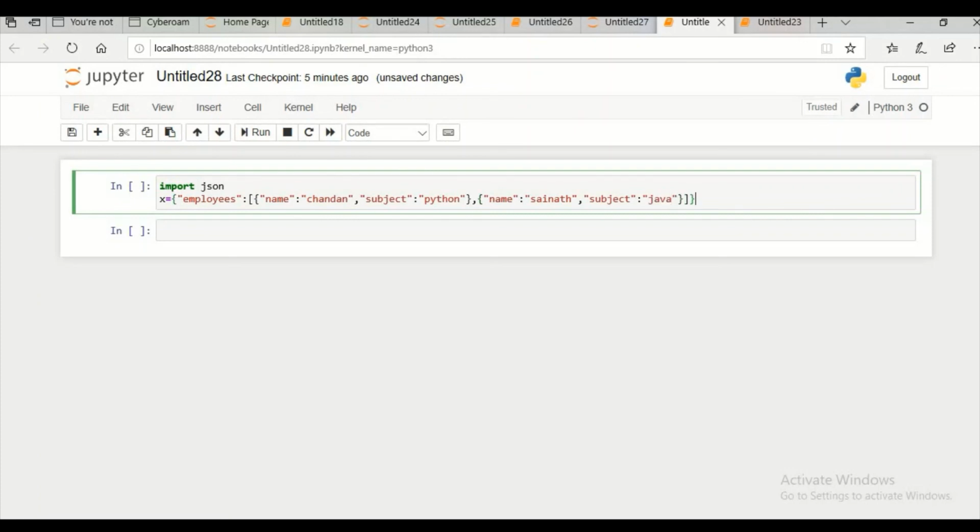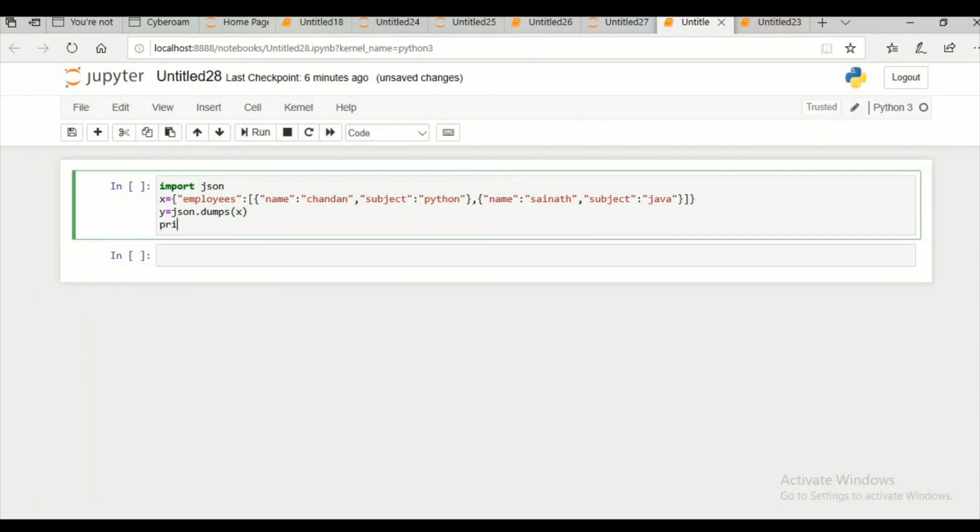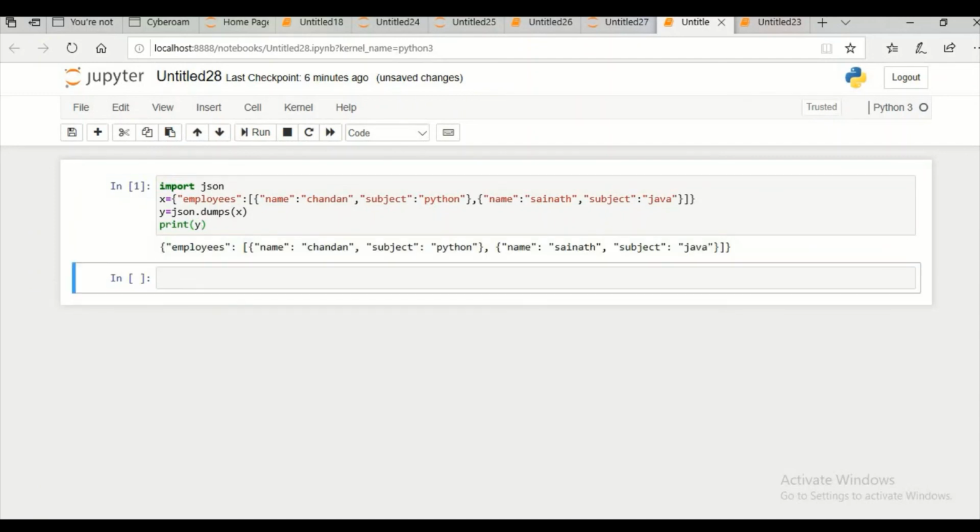So this is my dictionary ready. Converting this to a JSON string is done by a single statement. So I'm writing y equal to json dot dumps, in brackets x, the dictionary that we have taken. Print y. So this is my Python to JSON.